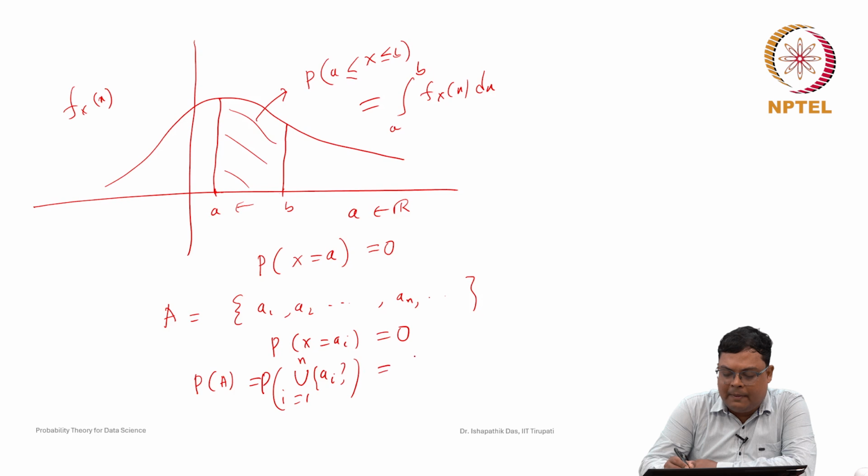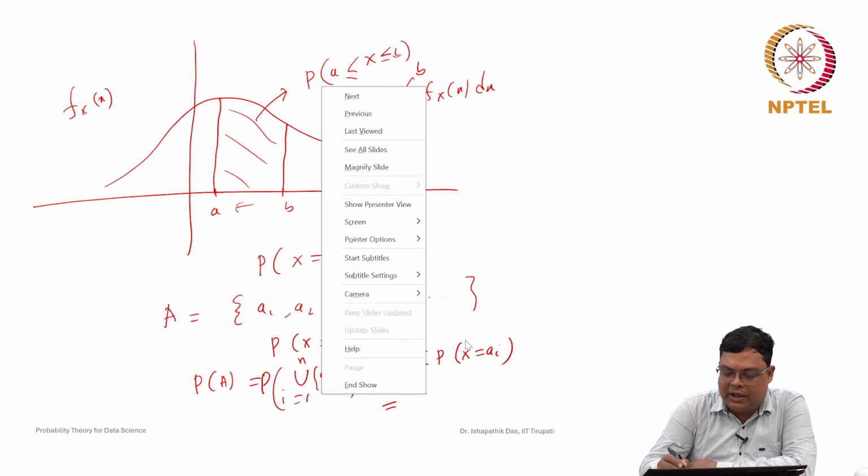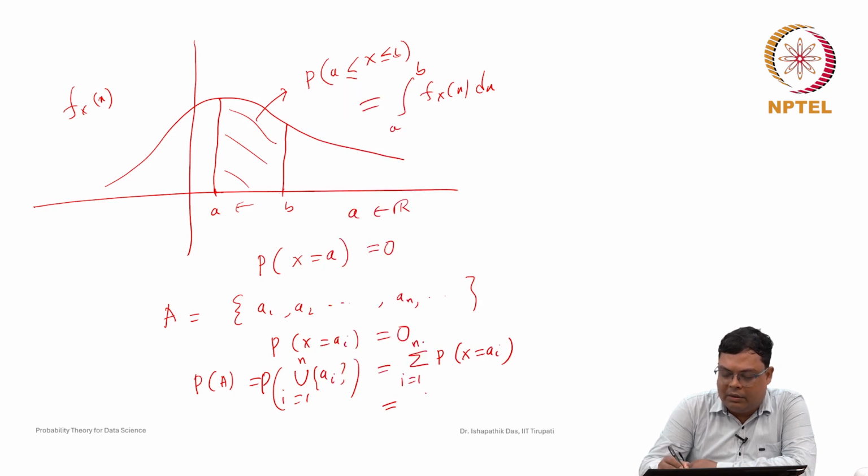By axiom 3, this is nothing but the summation over i equal to 1 to infinity of the probability that X is equal to a_i. That is 0, so because all probabilities are 0, it is a convergent series and it converges to 0 only.